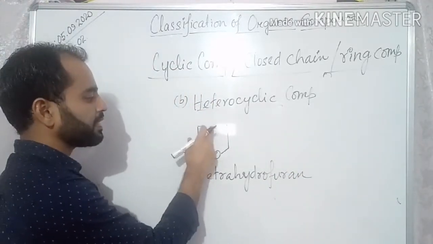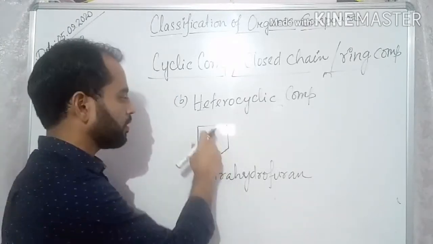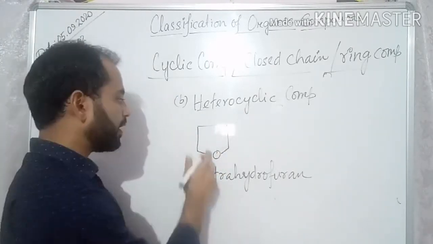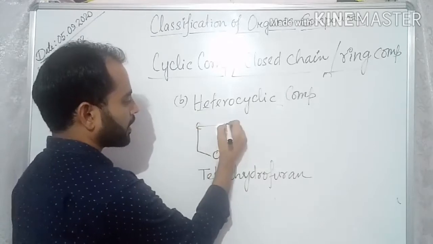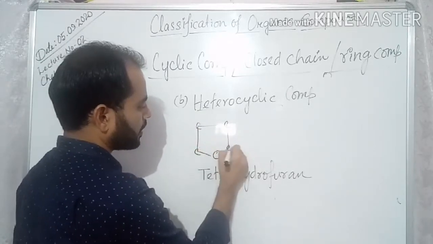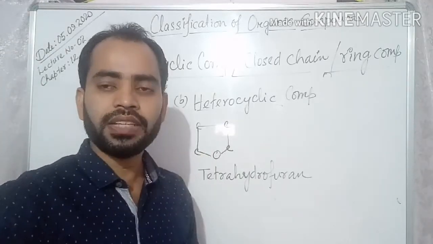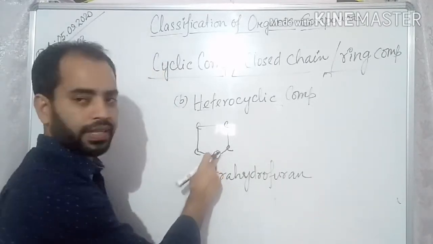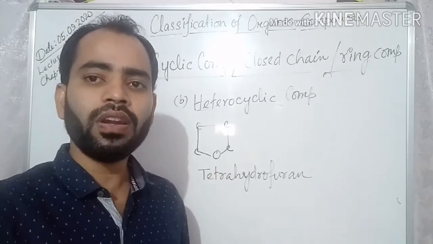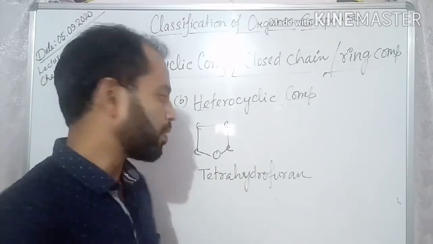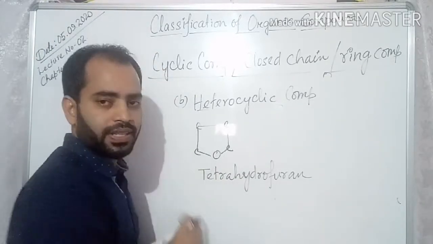So here you can see it is a cyclic compound, cyclic in nature, but here you will get carbon. These are same, but in the chain there is a different atom called oxygen. So such type of compound are called heterocyclic compound. Hope it is clear to everyone.